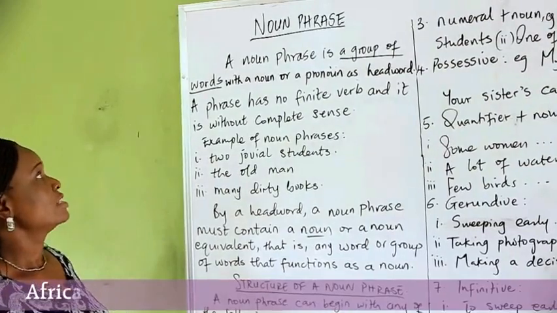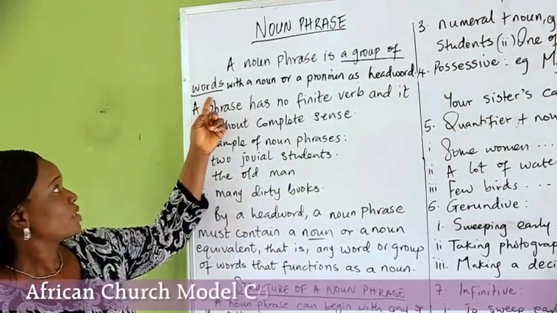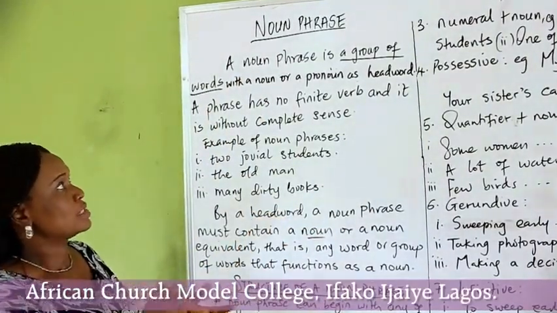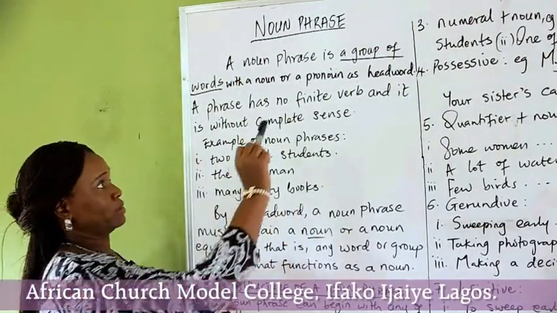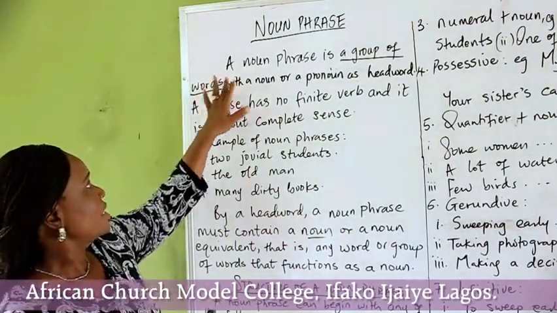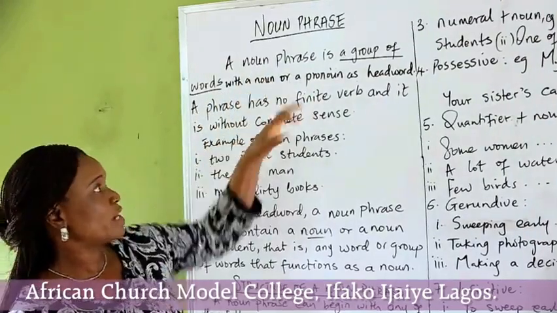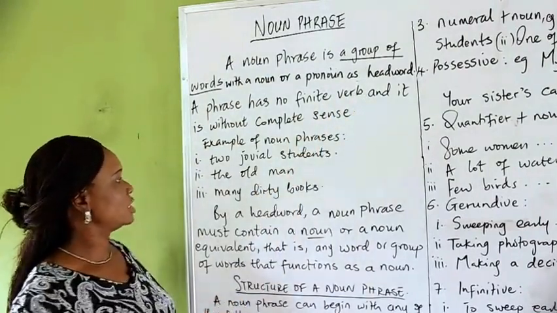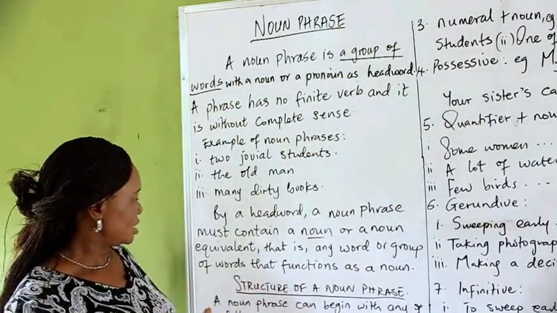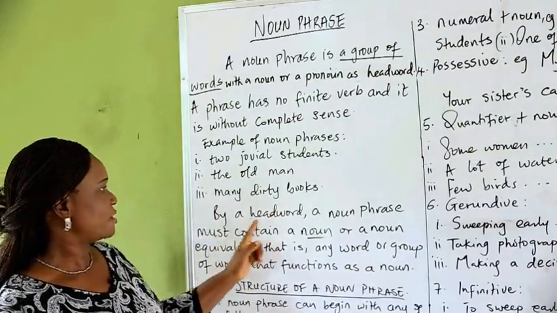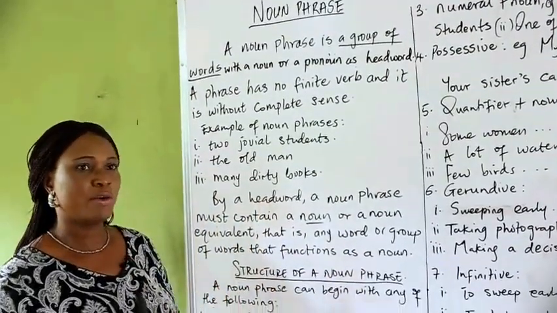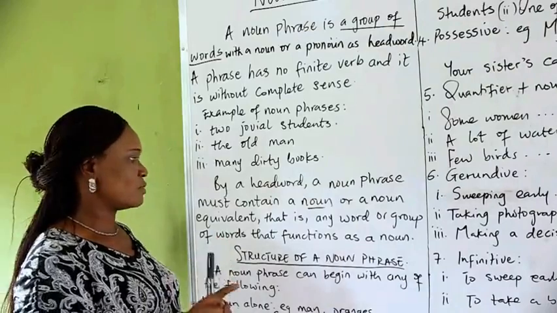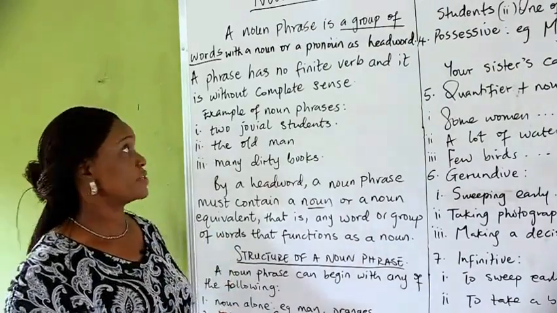What's a noun phrase? A noun phrase is a group of words, in the sense that it's not a sentence. It does not make complete meaning, therefore it cannot be a sentence. A noun phrase is a group of words with a noun or a pronoun as a head word. What we mean by a head word is that it must contain a noun. A noun phrase must contain a noun or a noun equivalent. That means a word that is a noun must be within the noun phrase.